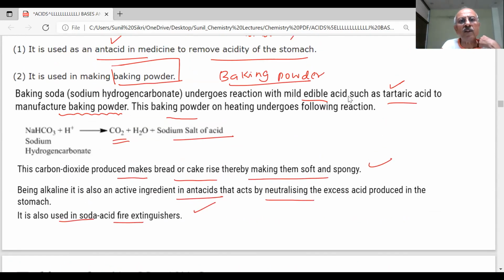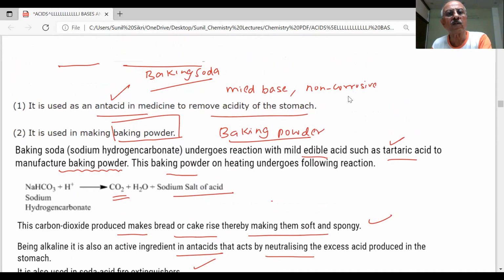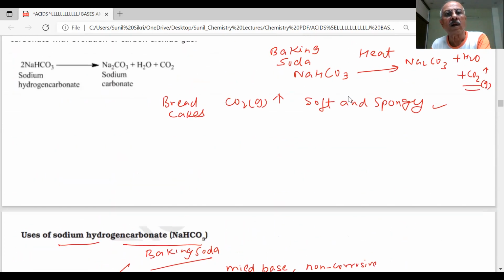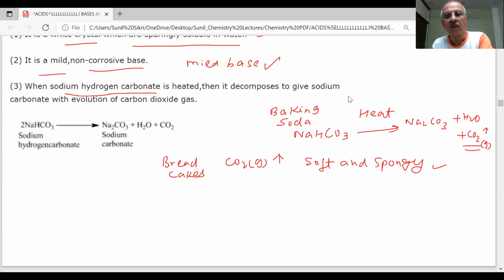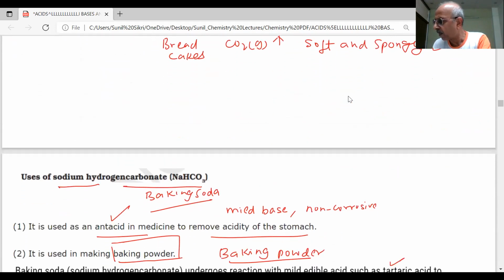What will happen if I use baking soda? Then the stuff can become a little bit bitter in taste. But when we use baking powder, then carbon dioxide will be there and the cakes, etc., will become soft and spongy. So baking powder is used, not the baking soda. Okay, note down all these points.